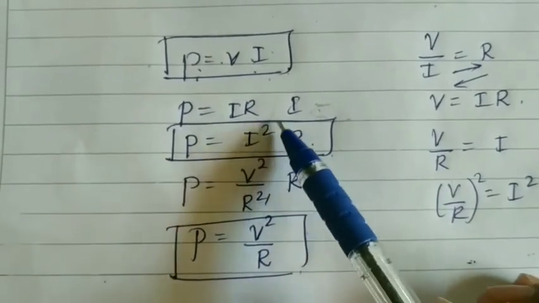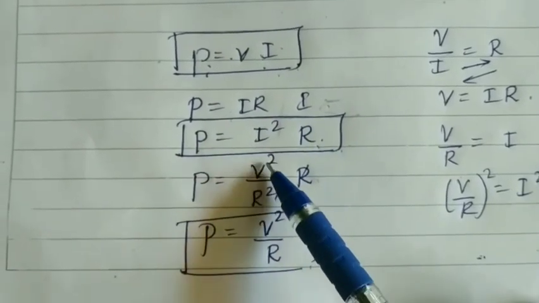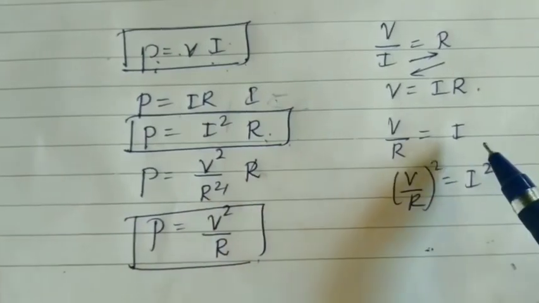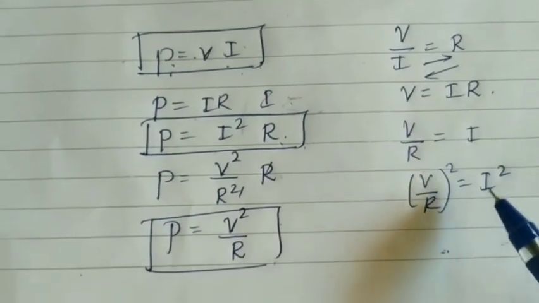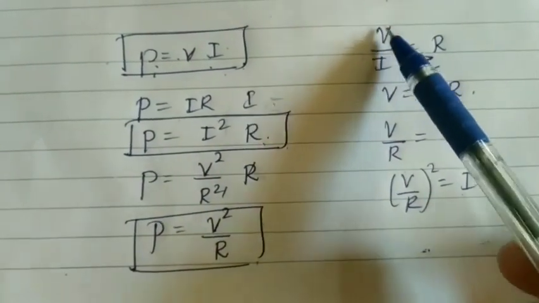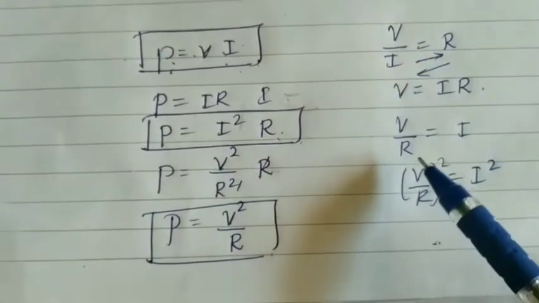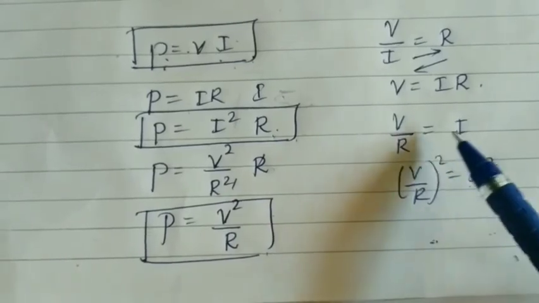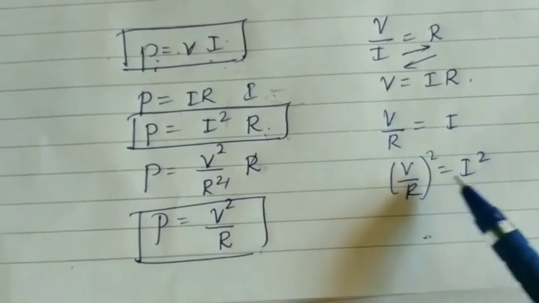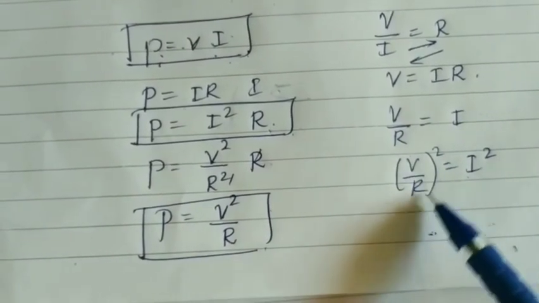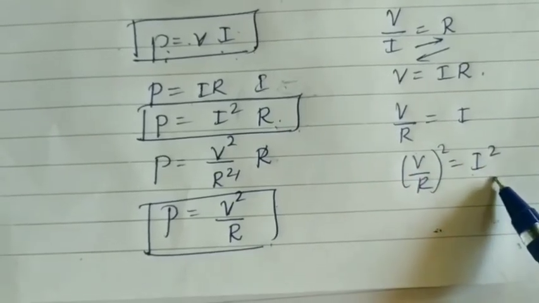And instead of I, we substitute V by R by Ohm's law again. By Ohm's law, V by I is equal to R. Do cross multiplication here. That gives V by R is equal to I. Squaring on both sides, it gives V by R whole square is equal to I square.